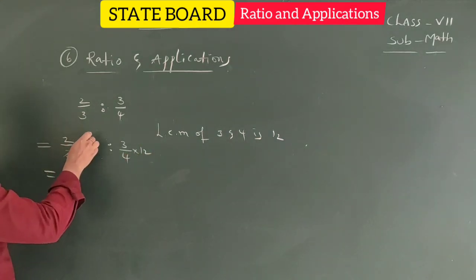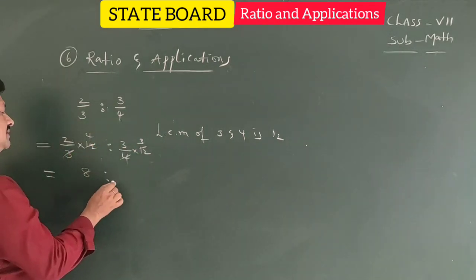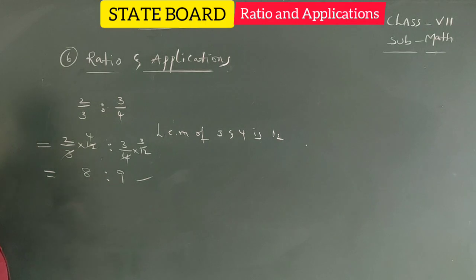Now 3 here 4 times, 4 here 3 times. 2 times 4 is 8, 3 times 3 is 9. So 8 is to 9 is the simplest form. In this way you can simplify the given ratio.